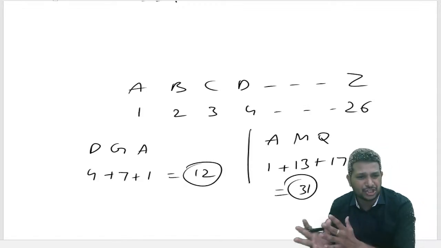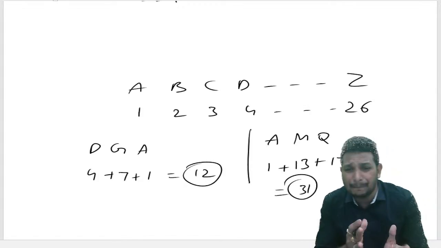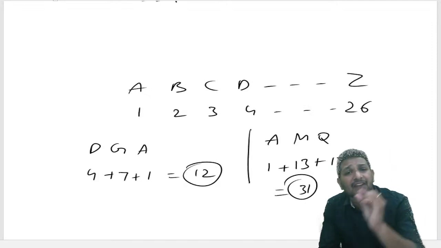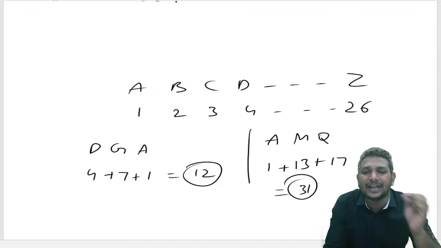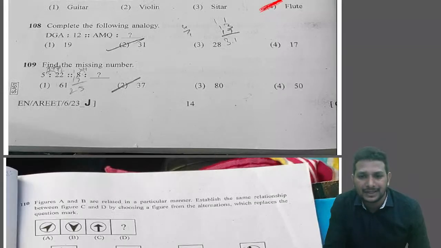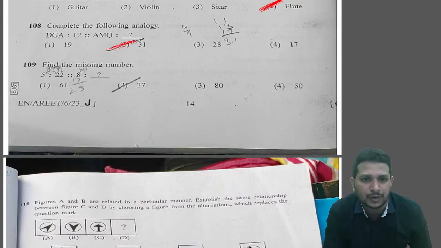According to the position of the letters itself, we'll get 1 plus 13 plus 17. So we got the sum of the alphabetical position as 31. That's nothing but option 2. Okay. Next, question number 109.